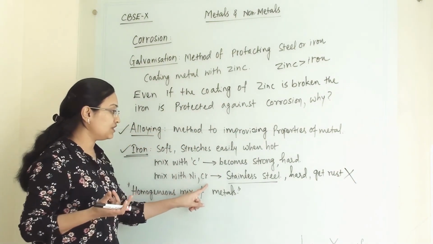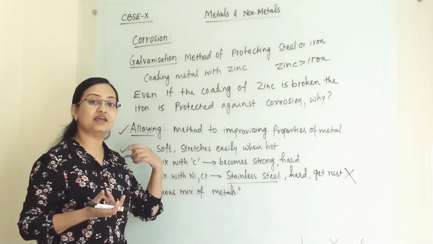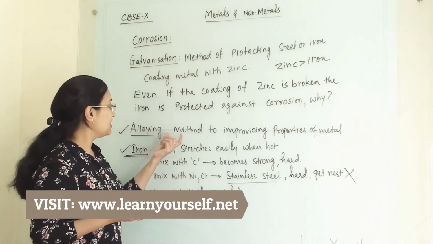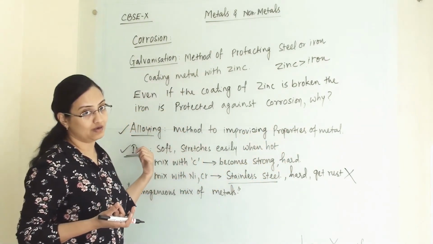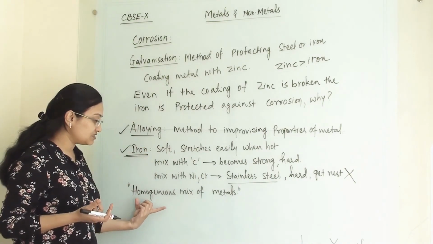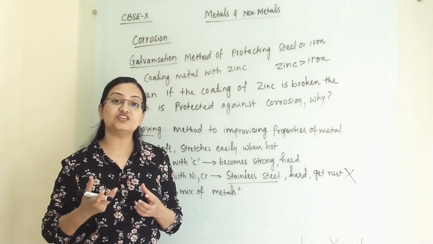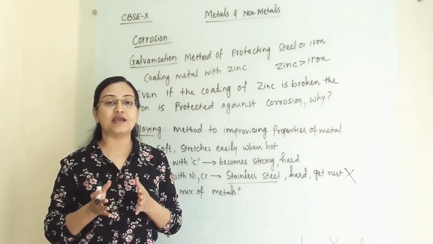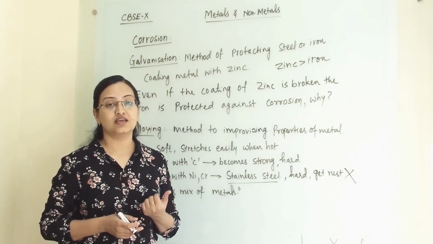From iron we got stainless steel by the alloying method. So the method to improve the properties of a metal is alloying, and an alloy is a homogeneous mixture of metals. This is how we can change a property of a metal by adding another metal to it. That process is known as alloying.